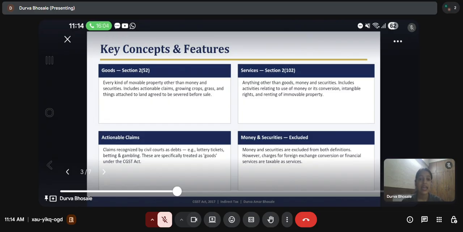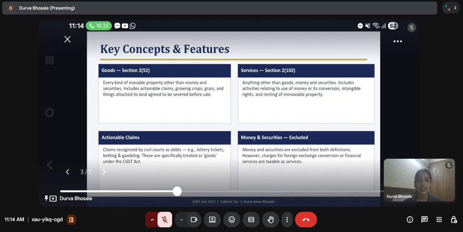Now, services: anything other than goods, money, and securities are services. This includes activities related to use of money and its conversion, intangible rights, and renting of immovable property. Actionable claims are claims that are recognized by the civil court as debts. For example, lottery tickets, betting, and gambling. These are specifically treated as goods under the CGST Act 2017.